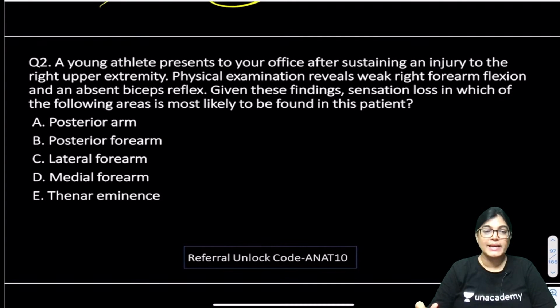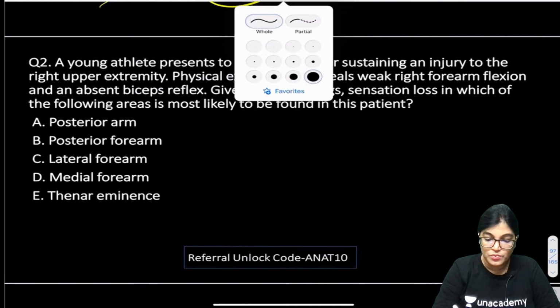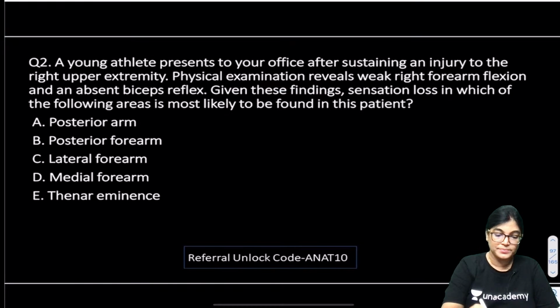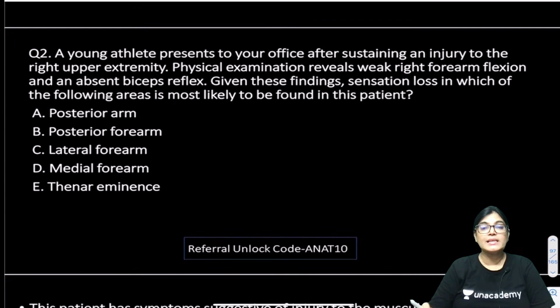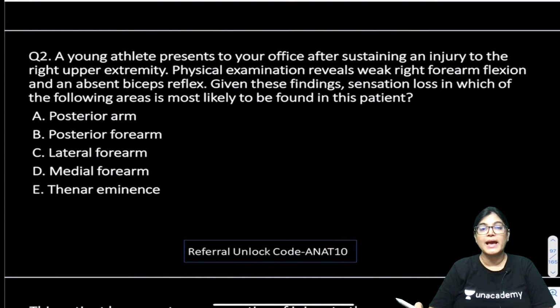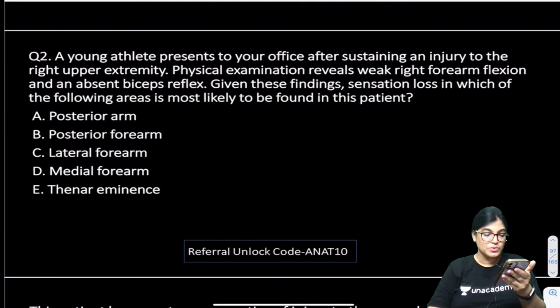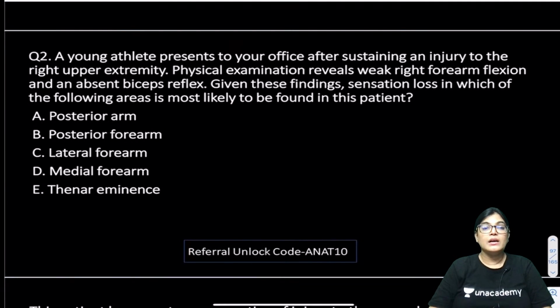Now let's move on to the second MCQ, all of you. I will read the MCQ for you and you have to mark the correct answer. A young athlete presents to your office after sustaining an injury to the right upper extremity. Physical examination reveals weak right forearm flexion and absence of biceps reflex. Good afternoon, Shruti, good afternoon. So given these findings, sensation loss of which of the following areas is found?